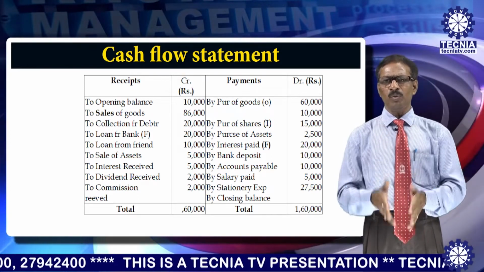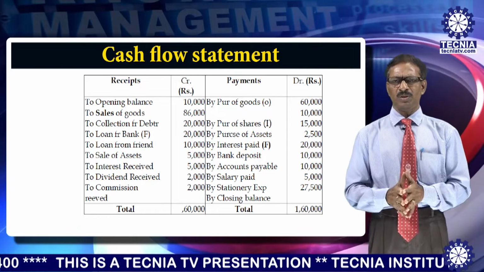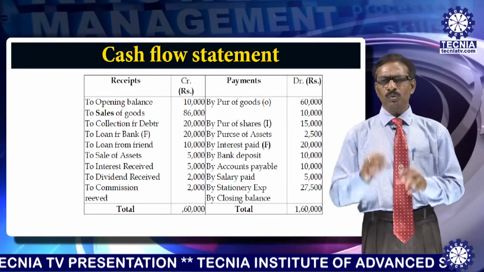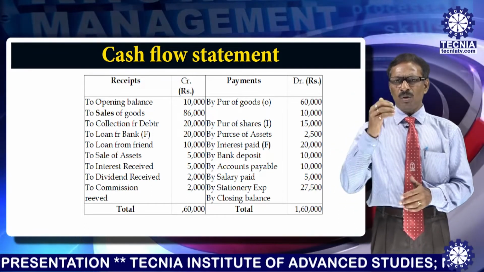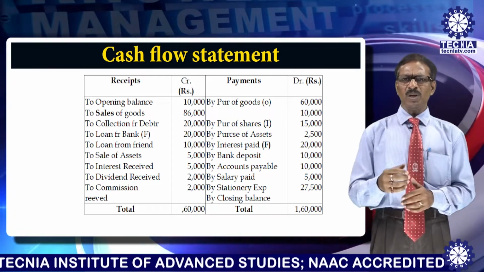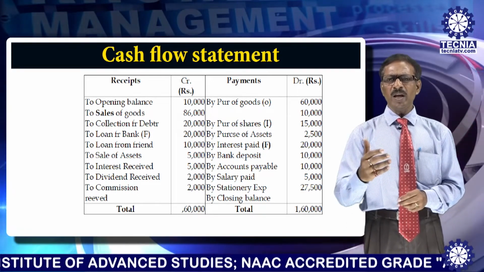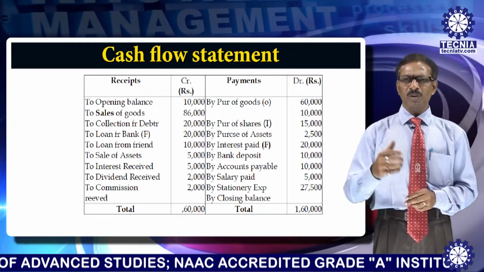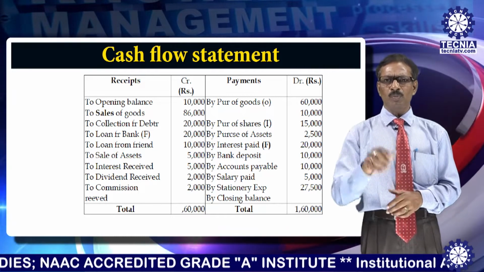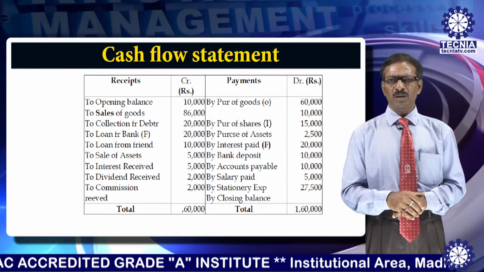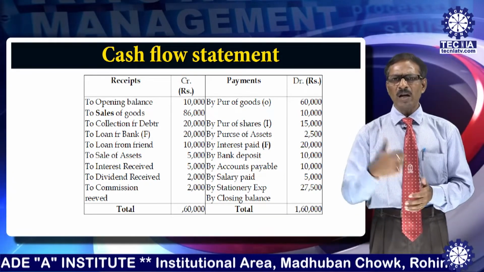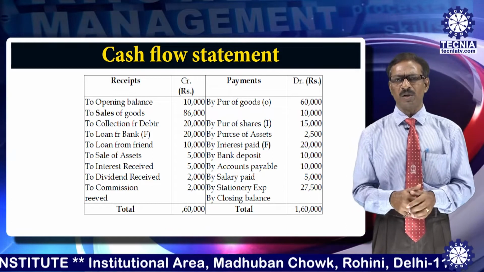Since there are so many entries on the debit side and the credit side, the first thing is that all the transactions are to be divided into three heads: operating, investing, and financing. The main activity is the purchase and sale of goods. The first point on the debit side, sale of goods, is an operating activity. The collection from debtors, which comes from selling goods on credit and then collecting, is also an operating activity.